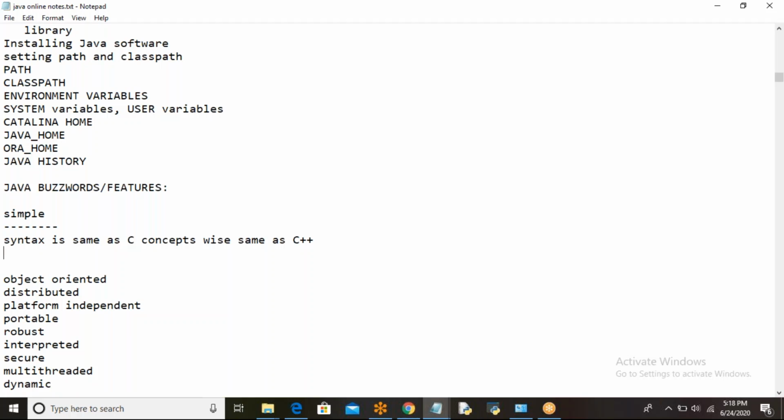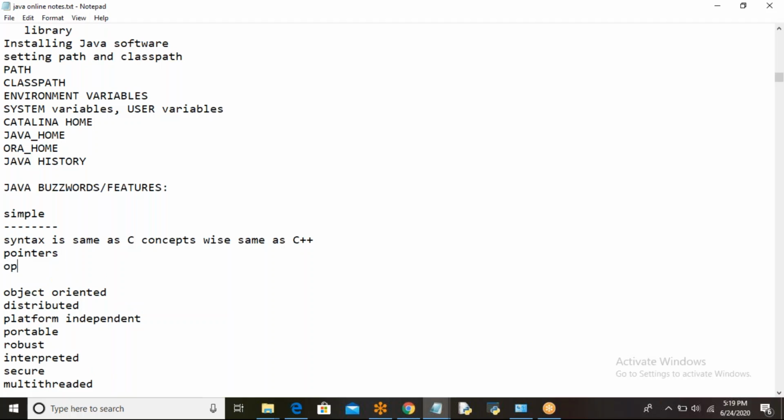And why Java is simple? Another point: the very complex concept of C and C++ is pointers, no? That is removed from the Java programming language. And the operator overloading concept from C++ is also removed from Java.